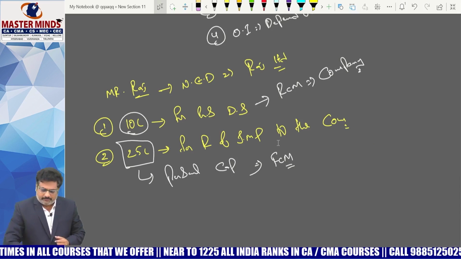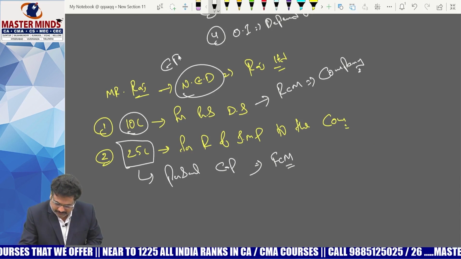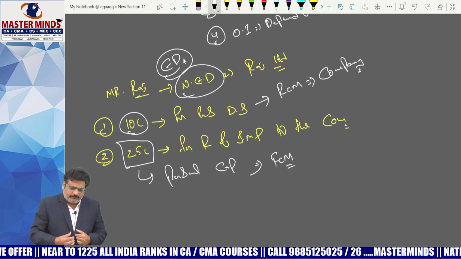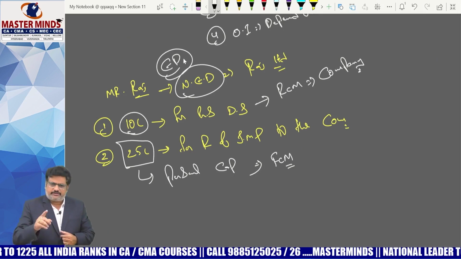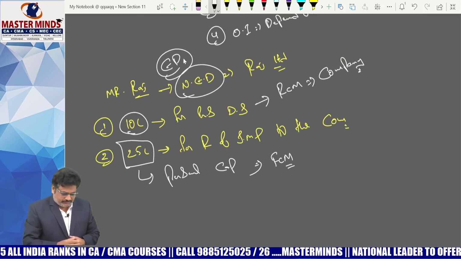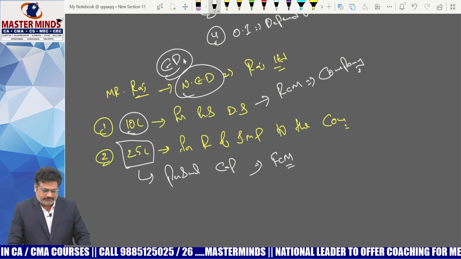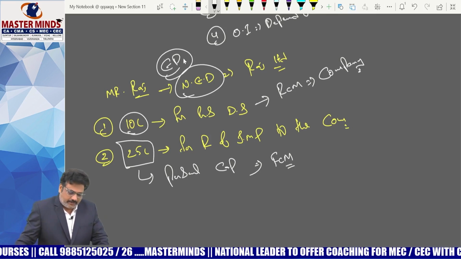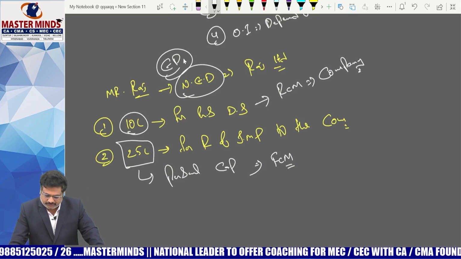Let us assume that Mr. Raj is not a non-executive director but an executive director. In that case, what is your answer? If Mr. Raj is an executive director, then this 10 lakhs is not taxable under GST because it is not received in the capacity of director; he is an employee there. And on the 25 lakhs, he is liable to pay GST under FCM.